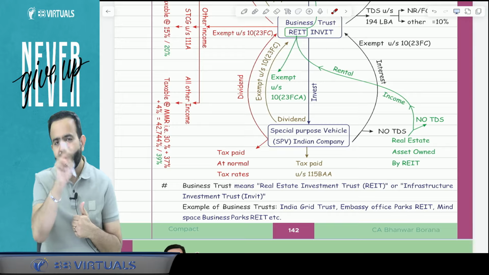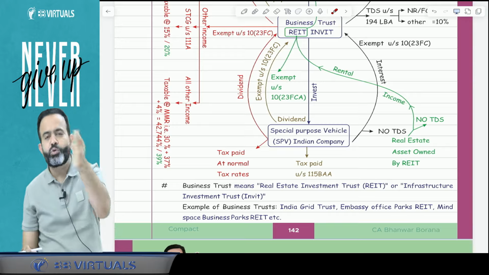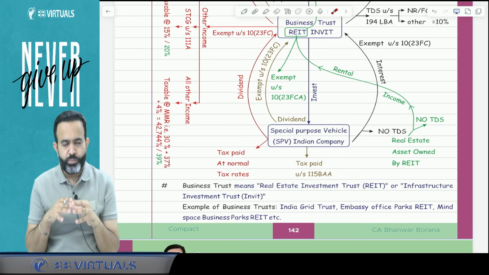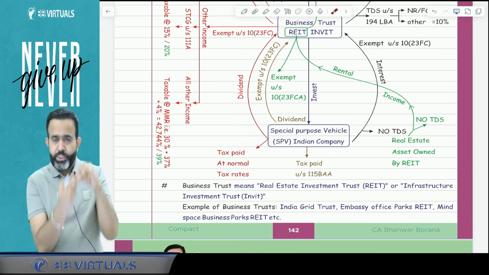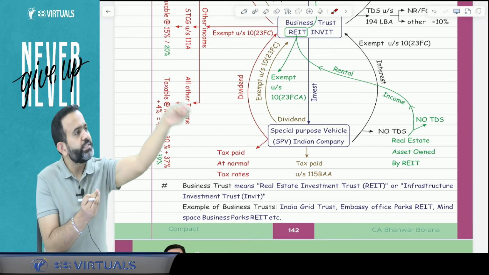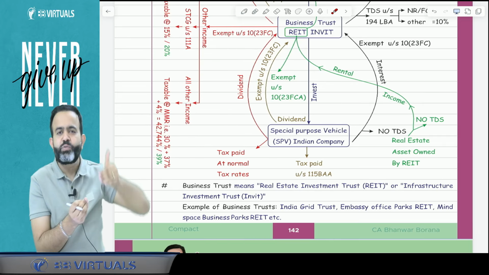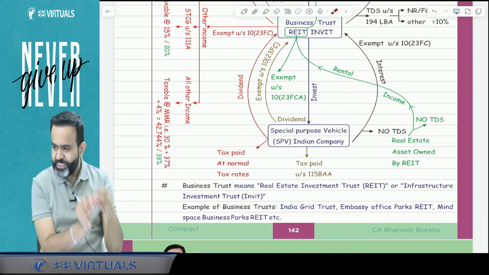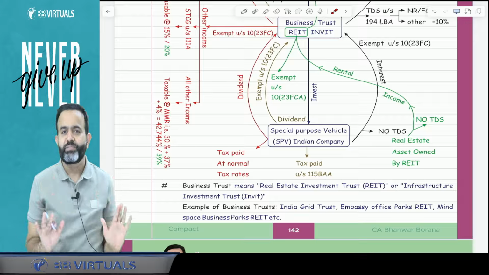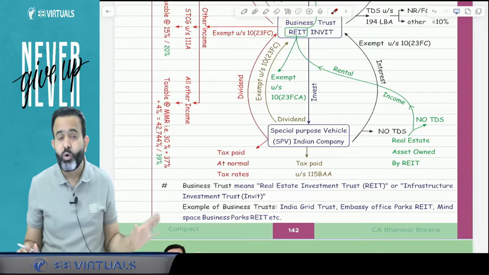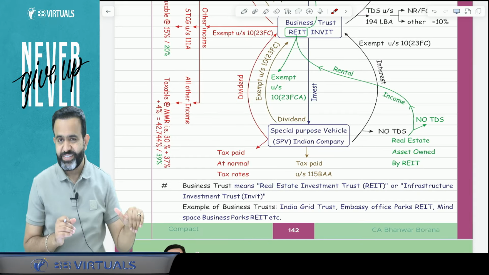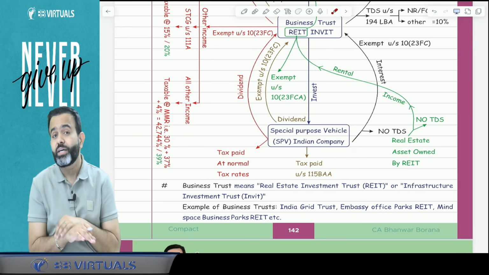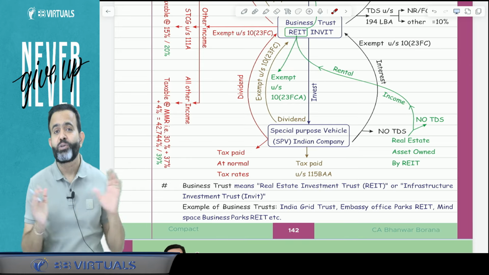Now if you want to make the company the SPV, then 50% or more shares of the company should be held by the business trust. So now what will we do? We are the 100% shareholders of the company. We will give the shares of the SPV to the business trust, and in exchange the business trust will give us units of the business trust. Means we will exchange the SPV shares with the business trust, and the business trust will allot units of the business trust in exchange for the shares of the SPV.